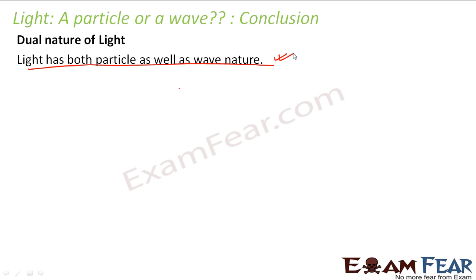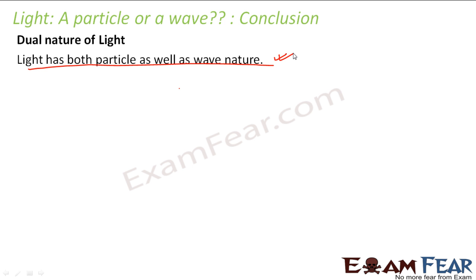So this was all about light, but later down the line, it was found that it was not only true for light, but it was true for some of the common particles which we are already aware of. For example, electrons. Even electrons have the property of behaving as a wave as well as behaving as a particle depending upon the situations. Now, for example, when I talk about particle nature of light, we talk about some of the phenomena like the photoelectric effect or Compton effect, things like that.